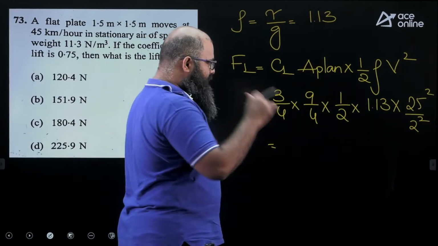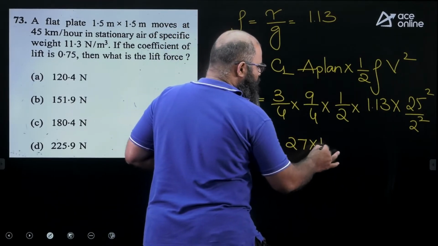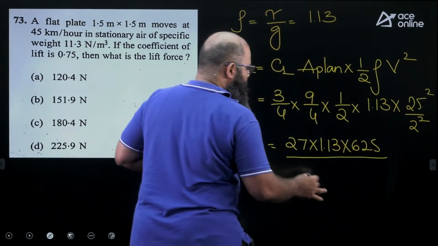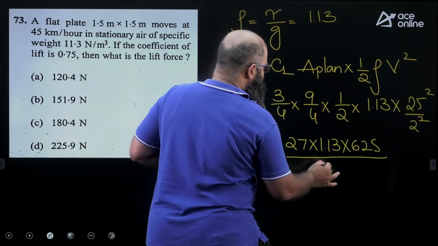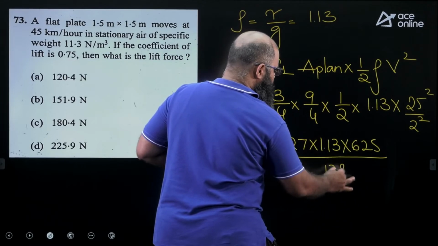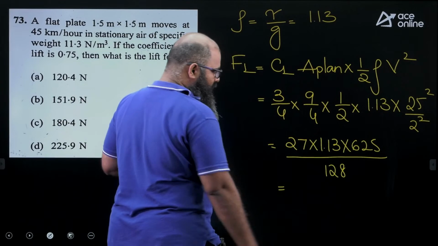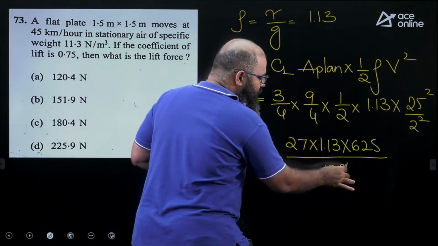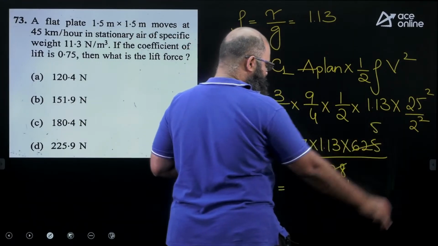If you calculate this particular value, this is going to be equal to 27 times 1.13 times 625 divided by, let us say, 32 times 4 will give me 128, let us say. 128. Now this value will be equal to how much? How do I calculate smartly? If you look over here, 128 is very, very close to 125. So if I take this as 125, this will become 5.